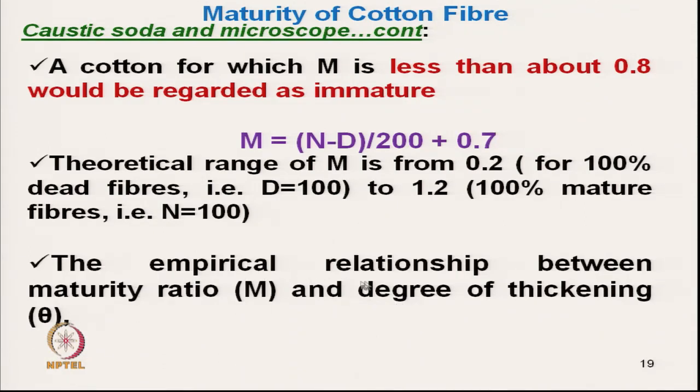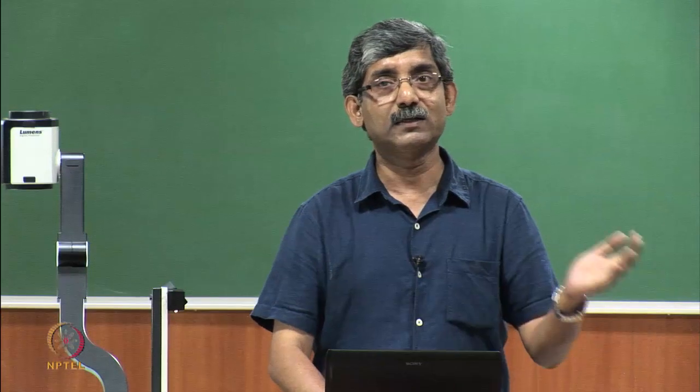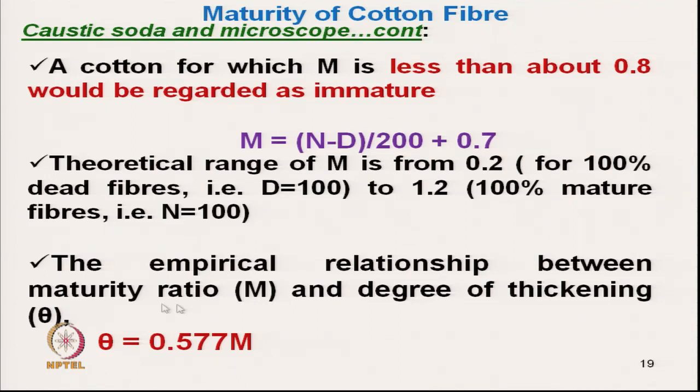And the empirical relationship. The calculation of maturity ratio is very simple using the microscopic technique, using the caustic soda technique. We can measure the maturity ratio, and from there, using the empirical relationship, we can calculate the maturity, that is, the degree of thickening. This is based on a large number of data, and we get this value, 0.577 multiplied by m. This is purely an empirical equation.